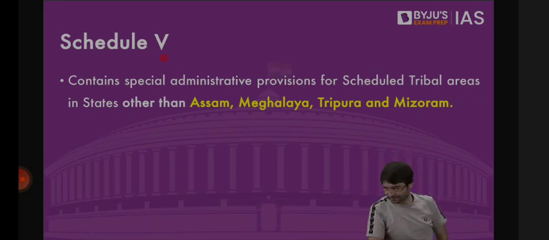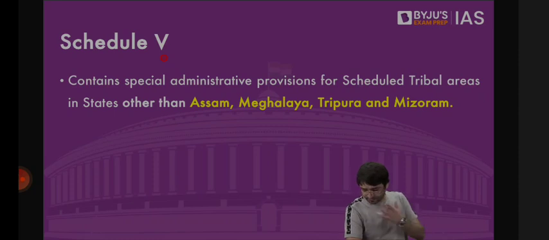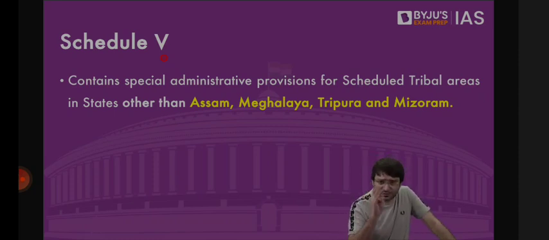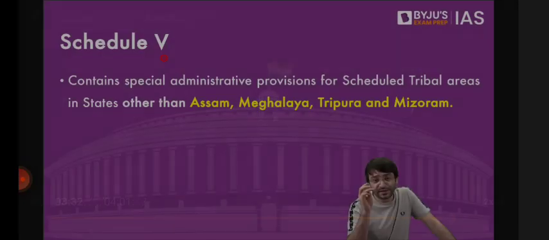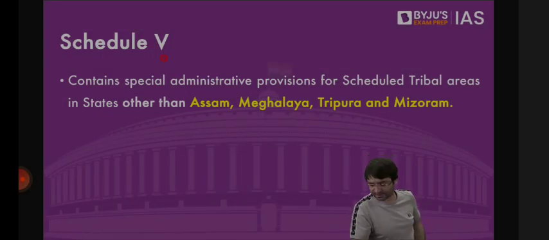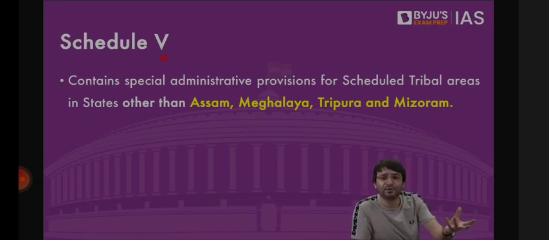Sir, what topics are left now? Schedules, the remaining schedules. Then we have center-state relations. Then we have Panchayat Raj institutions and municipalities. Then we have judiciary. Then we have elections. And then we have the wrap-up of the entire constitution that we have discussed. Constitutional bodies: we have discussed 3 constitutional bodies, the National Commission for SCs, STs, and the National Commission for the backward classes. As and when we approach further, we will encounter the Election Commission of India. That is also a constitutional body we will discuss.